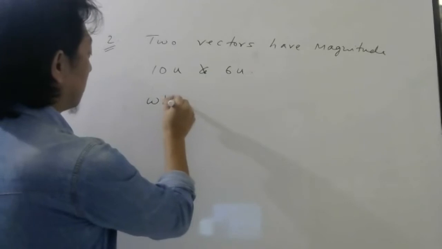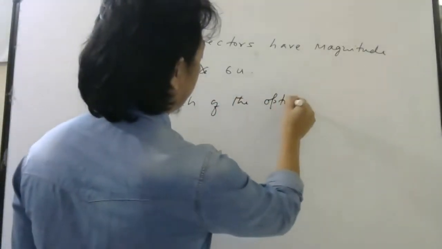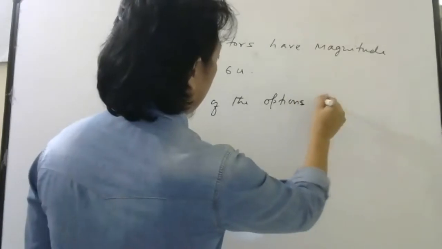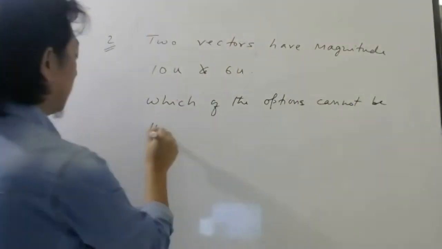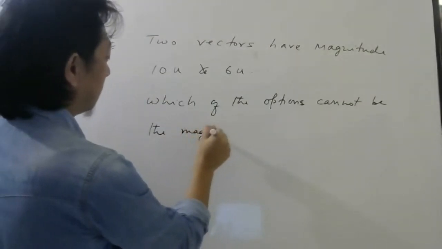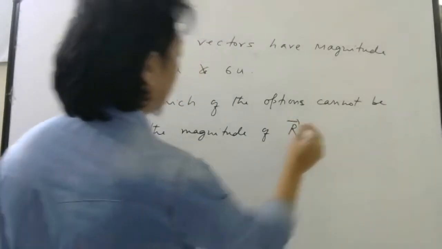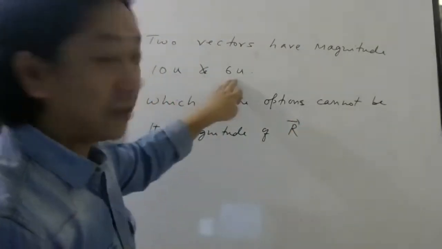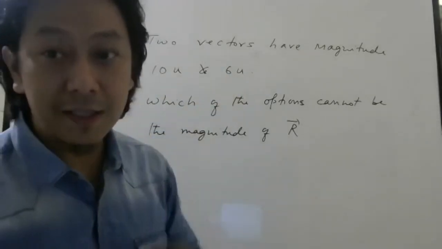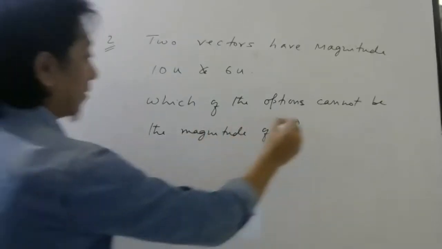Which of the options cannot be the magnitude of the resultant vector? R bar means resultant vector. Okay, so think this is A, think this is B. Question is, which one cannot be the resultant vector? Cannot be, okay, cannot be.